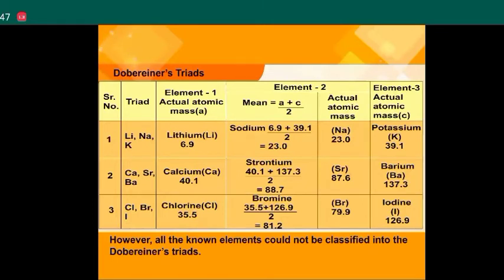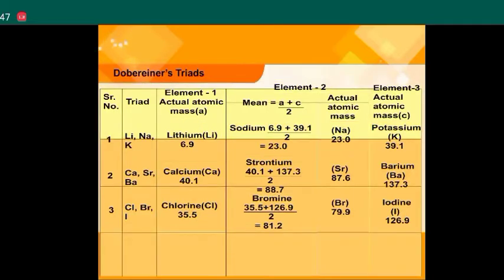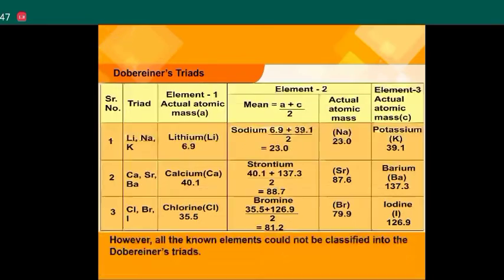Number 2: Ca, Sr, Ba. Calcium 40.1, strontium (40.1 plus 137.3) upon 2 equals 88.7, actual 87.6, barium 137.3. Number 3: Cl, Br, I. Chlorine 35.5, bromine (35.5 plus 126.9) upon 2 equals 81.2, actual 79.9, iodine 126.9.